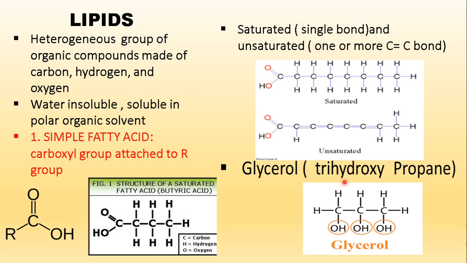That is why it is trihydroxy: 3 hydroxyl groups replace the hydrogens, and so this is glycerol, or trihydroxypropane, as we call it. There is an importance of glycerol, as we will be seeing in the upcoming slides, on how different types of fatty acids can be formed.